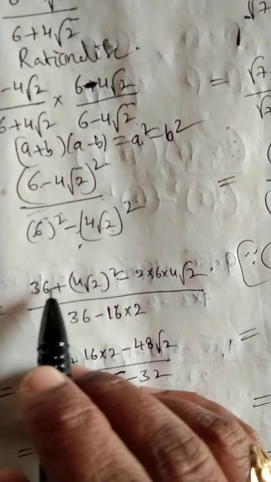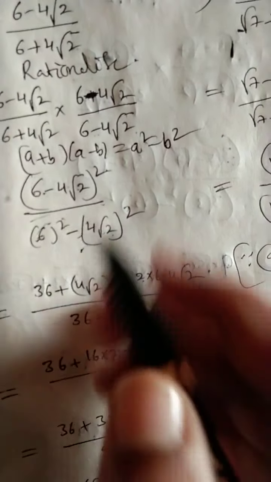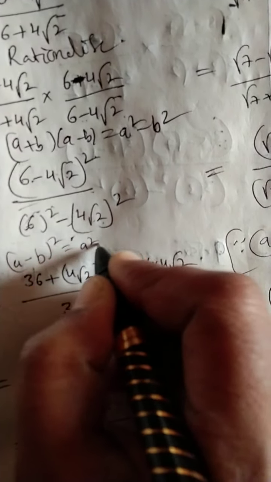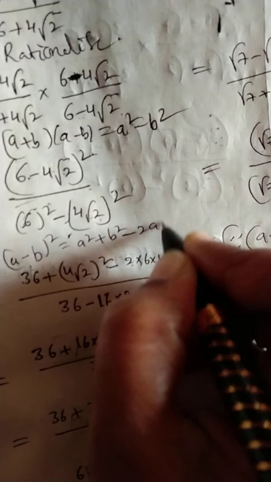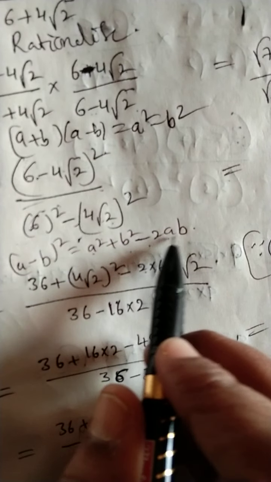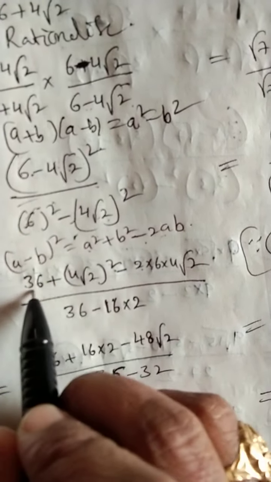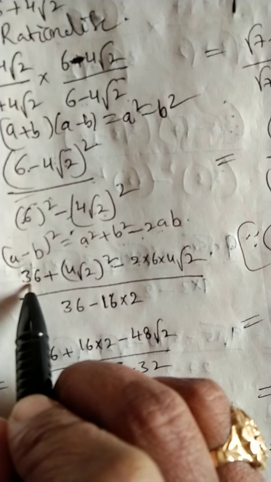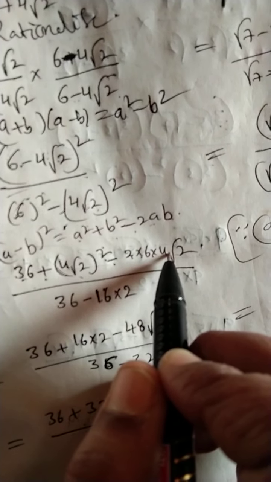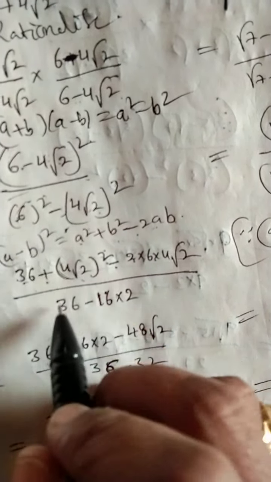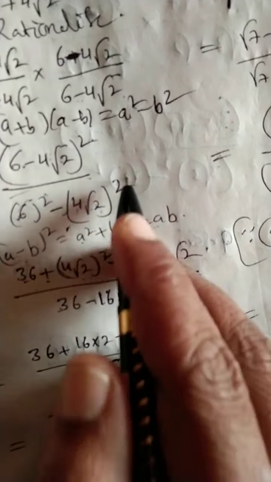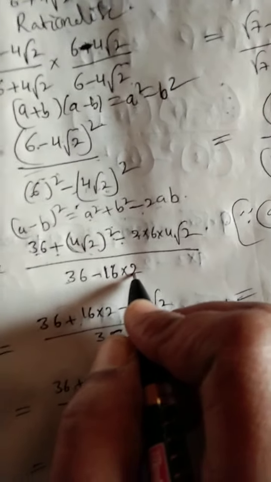Now here you can apply the a minus b whole square form. a minus b whole square is a square plus b square minus 2ab. Now expand it: a square, 6 square means 36, plus b square, minus 2ab, divided by 36 minus 4 square, in the sense 16, square root and square will cancel, into 2 it becomes 32.